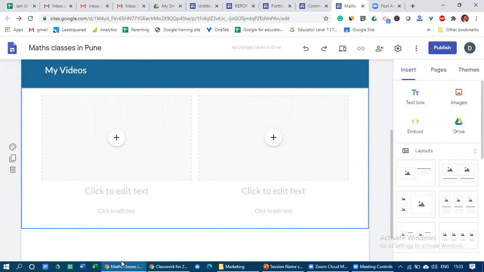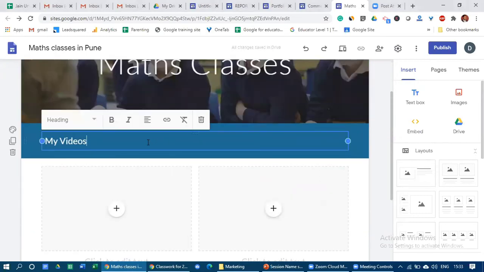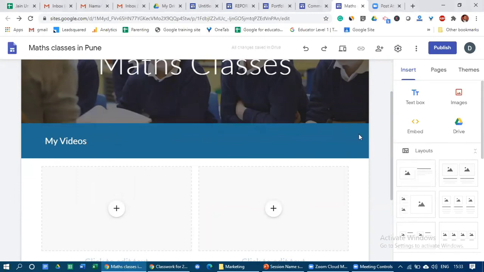I think I have some more chats. Can we reduce the text box size? Basically you cannot reduce the text box size, but definitely you can increase it. If you write something more, automatically it will get increased. Right, so now this is my text box.